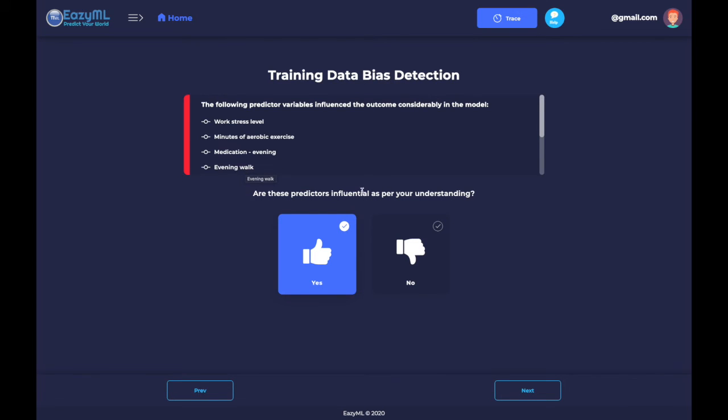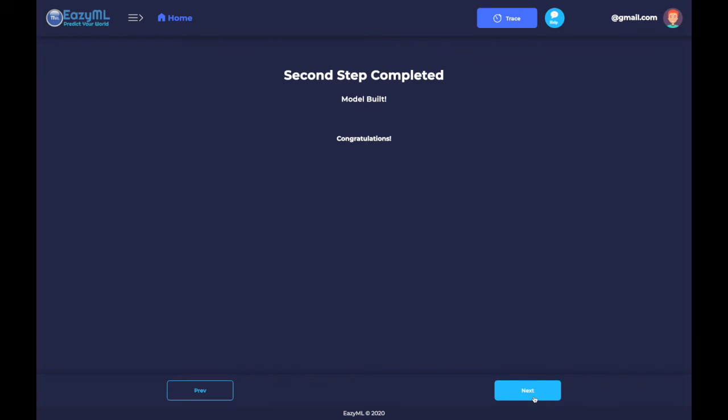If you understand why these predictors are influential and you feel that they're correct, then there's no bias. But if you feel that some of these should not influence the outcome, then it reflects a bias in your training data. This is a critical observation, which is incredibly important to the prediction accuracy of your model. So yes, these are influential as per my understanding. We'll go ahead and continue.